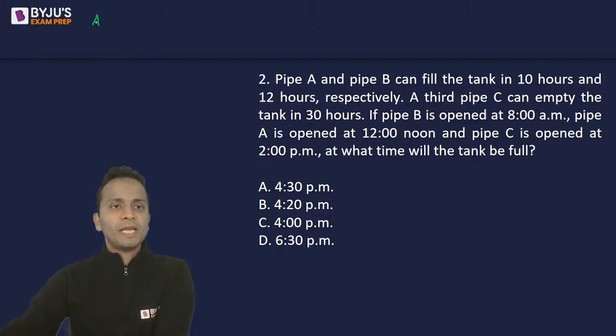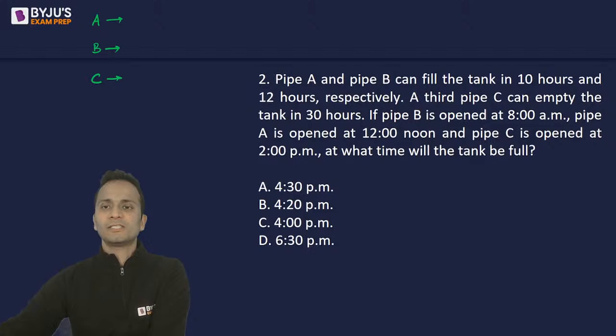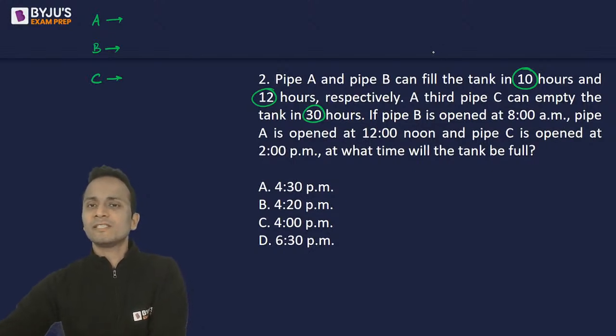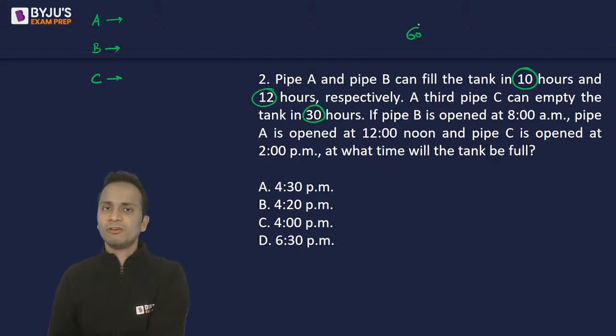So pipe A, pipe B, and pipe C. Pipe A can fill the work in 10 hours, pipe B in 12 hours, pipe C in 30 hours. So the numbers are 10, 12, and 30. The LCM of these 3 numbers is 60. So I'll assume the total quantity of work as 60, right?